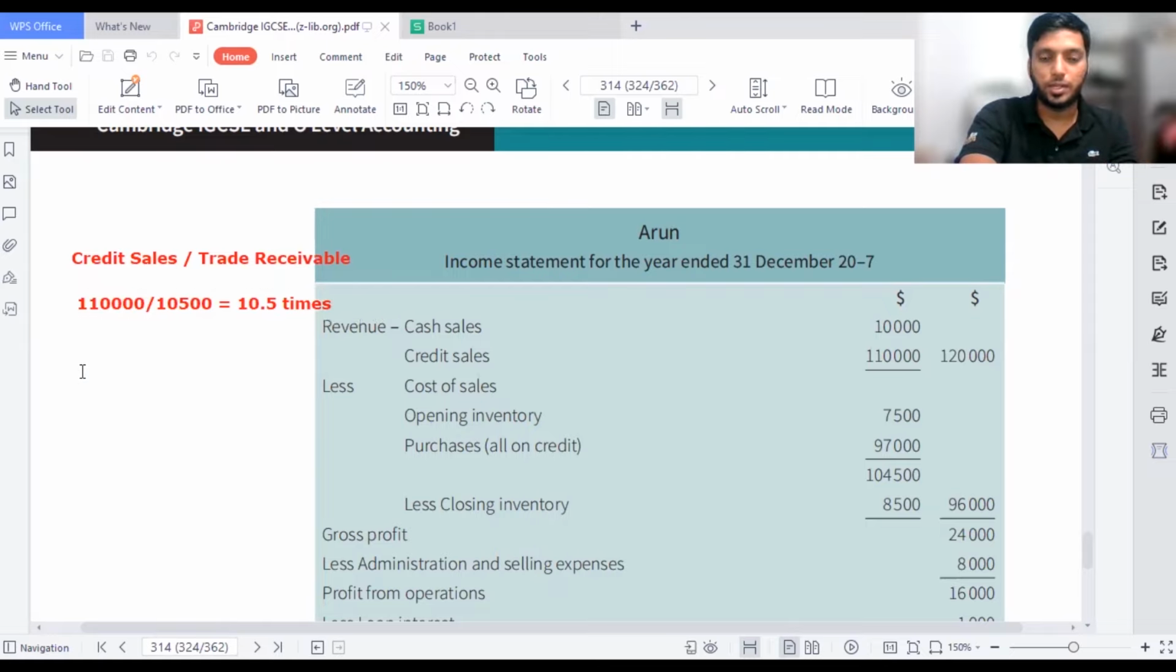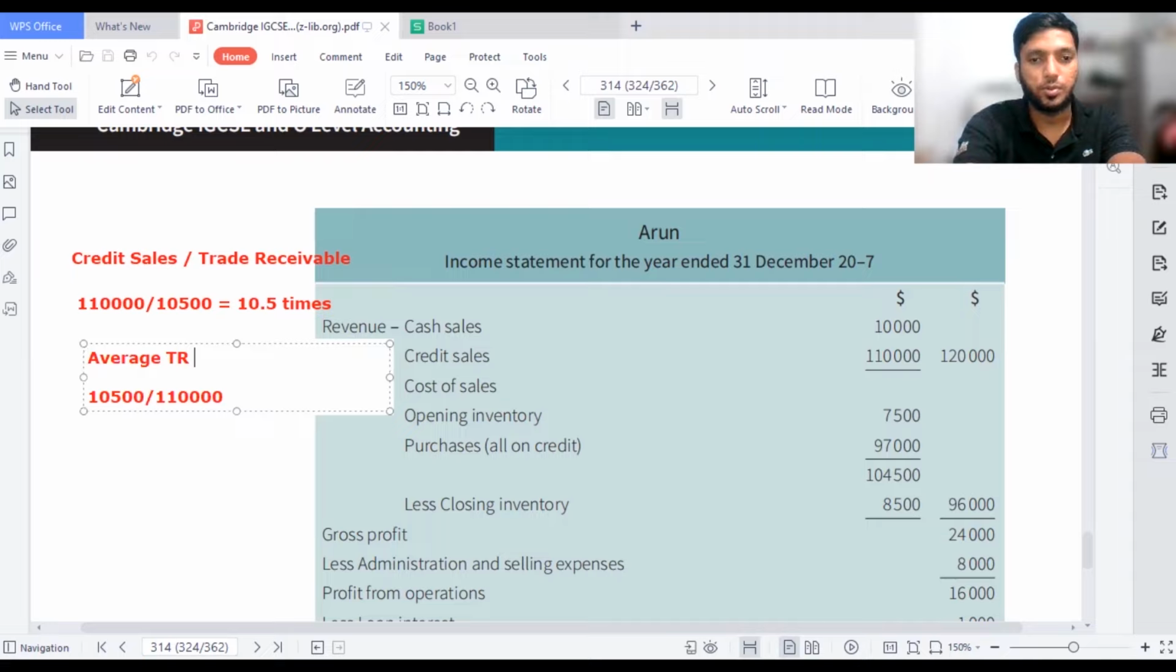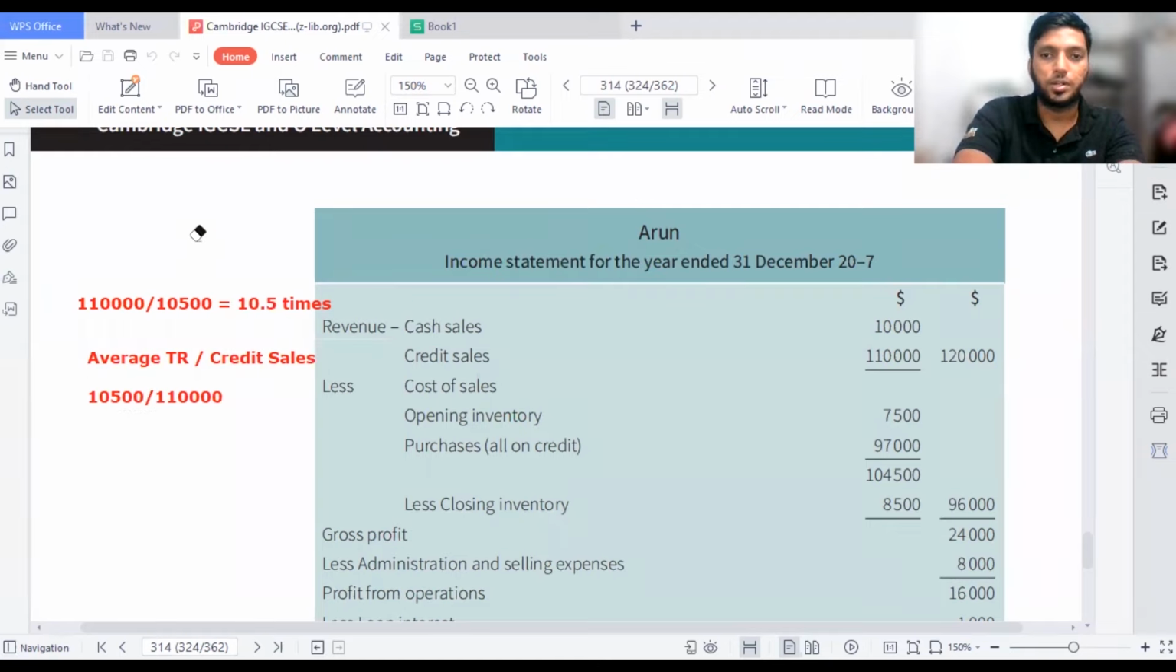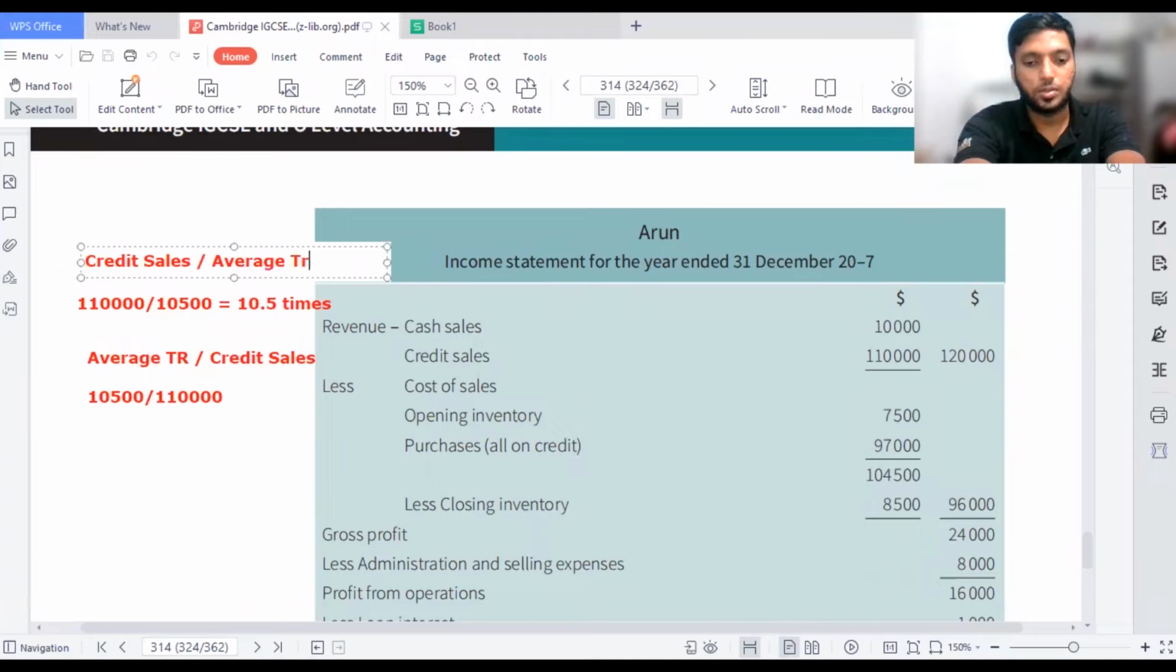But then we want to find out the number of days. You can take the average trade receivables, 10,500, divided by 110,000. So let me put the formula: average trade receivables divided by credit sales. Even here I made a small mistake, guys. This part should be credit sales divided by average trade receivables, right? That's how easy it is to understand this particular formula.